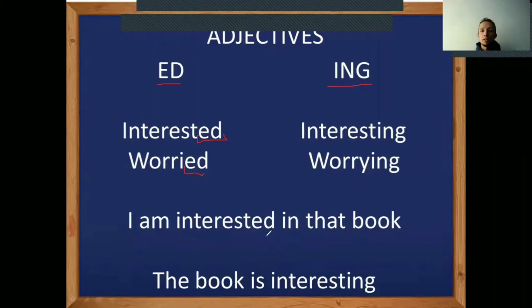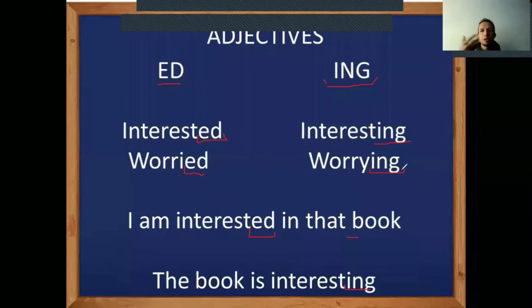I'm interested, I feel interested in that book. We have other ones ending in ing, for example, interesting. Interesting is not how one person feels. Interesting is the description of something. So for example, the book is interesting. Or for example, the situation of my country is worrying.